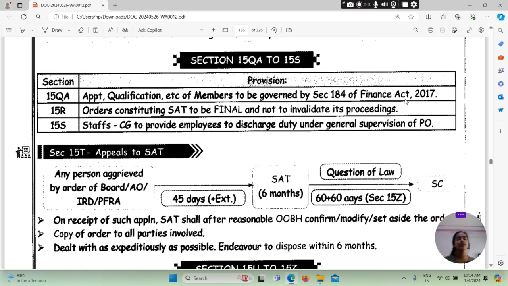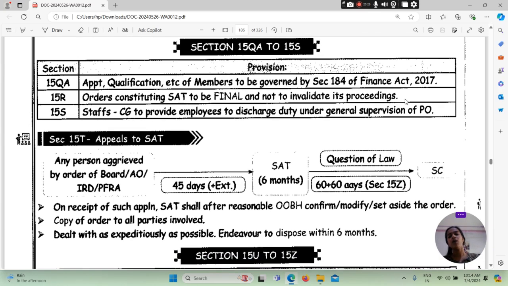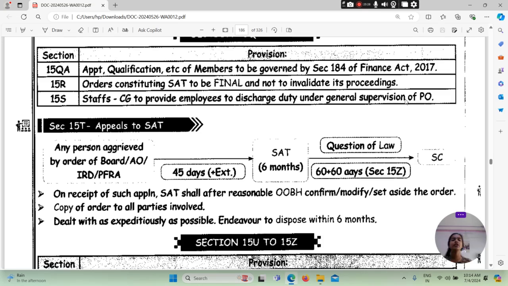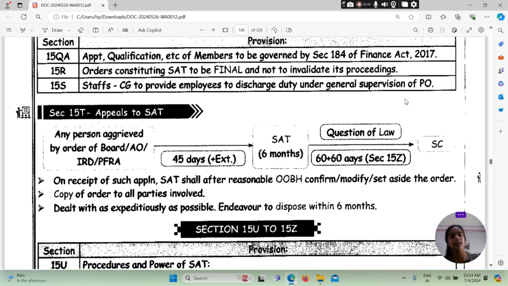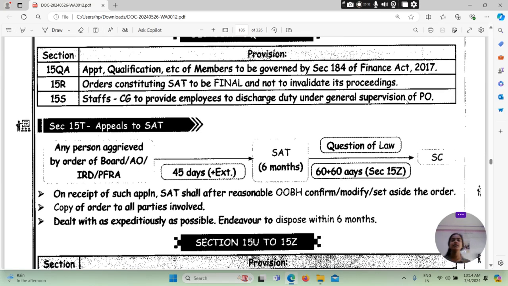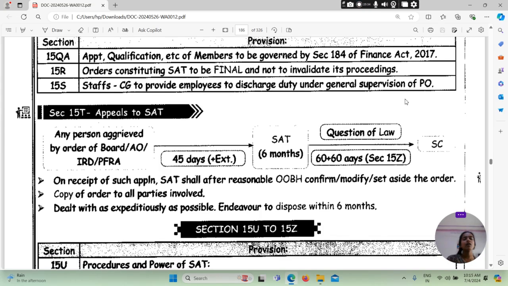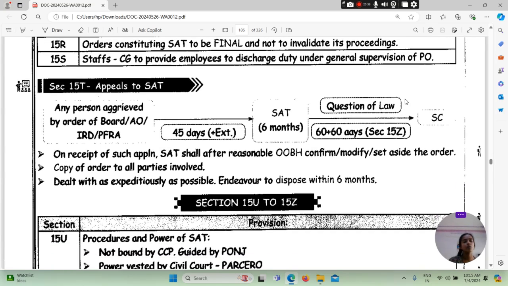Then what will be the section 15QA to 15S? Section 15QA appoint qualification etc. of member to be governed by section 184 of Finance Act 2017. 15R order constituting SAT to be the final and not to invalidate its proceedings. 15S staff, central government to provide employee to discharge duty under general provision of PO.